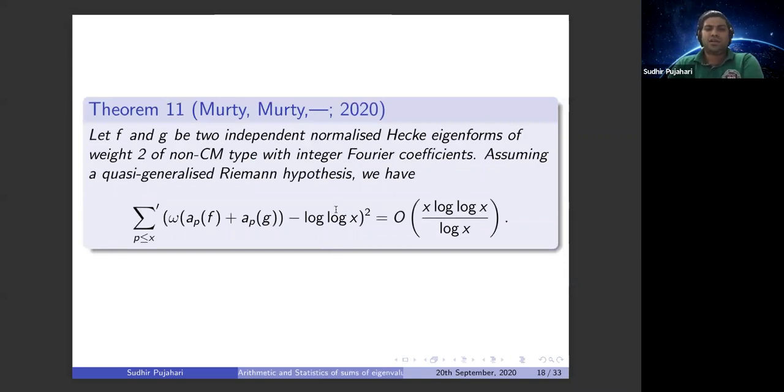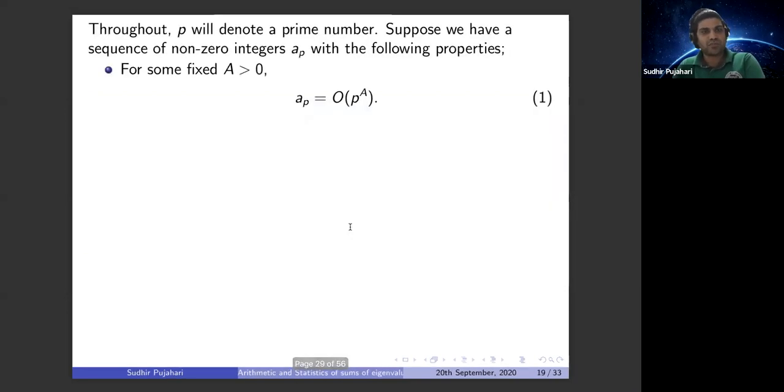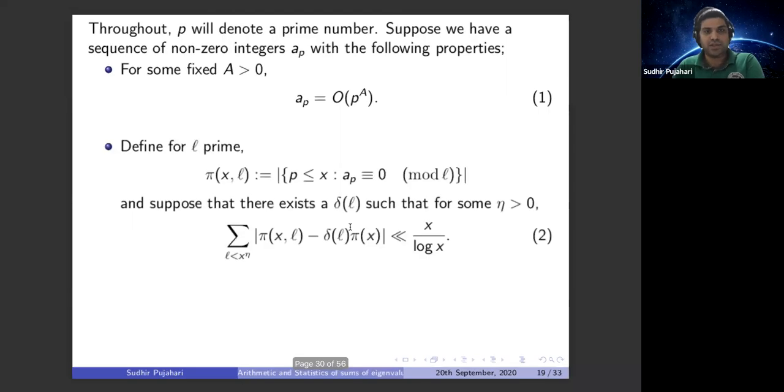You also obtain the second moment of the same fact. Okay, so I'm going to describe briefly what kind of things go into the proof. We may not see the detailed proof. To prove the above theorem, we generalize in some way the work of Hardy-Ramanujan or, later on, Turán. So we axiomatize that suppose